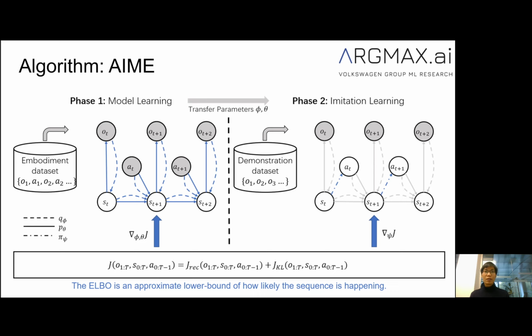In the second phase, the agent is given a demonstration dataset for a target task, where only observations are available. AIME reuses the world model parameters learned in the first phase and formalizes the action sequence as another latent variable by introducing the policy. The optimization is done on the same ELBO, with the only difference in the source of the action sequence. In the first phase, the action sequence comes from the dataset, while in the second phase, it comes from the policy. In this sense, AIME solves the imitation learning problem by trying to find the best policy that makes the demonstration most likely to happen.